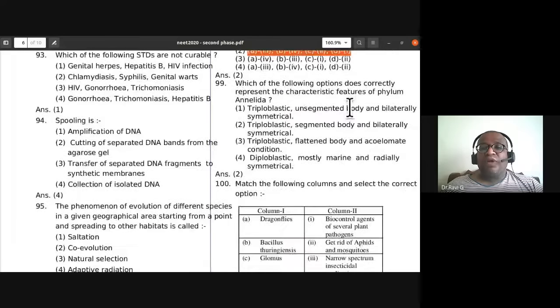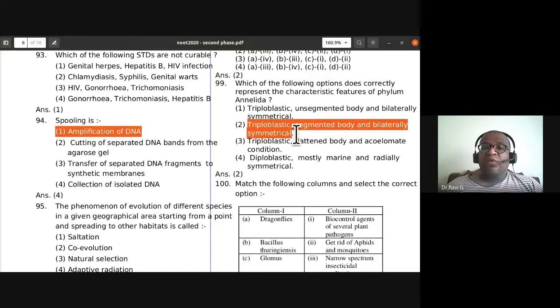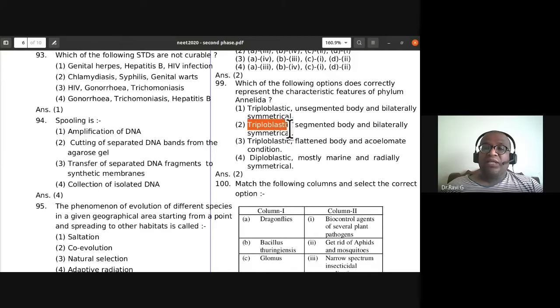Which of the following options correctly represents the characteristic feature of phylum Annelida? It is a segmented worm, so we should keep that in mind. Triploblastic, unsegmented body and bilaterally symmetrical is wrong. Triploblastic, segmented body and bilaterally symmetrical is the correct answer for Annelida, the segmented worms. The remaining are all incorrect answers.